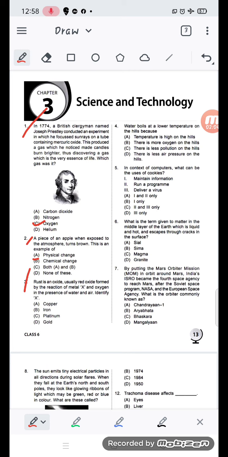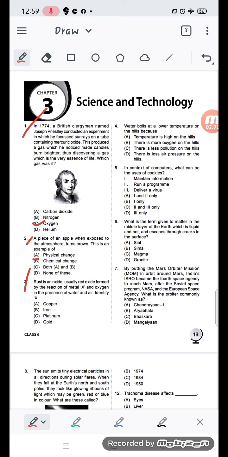Third, rust or red oxide formed by the reaction of metal X and oxygen in the presence of water and air. Identify X. How is this rust produced?